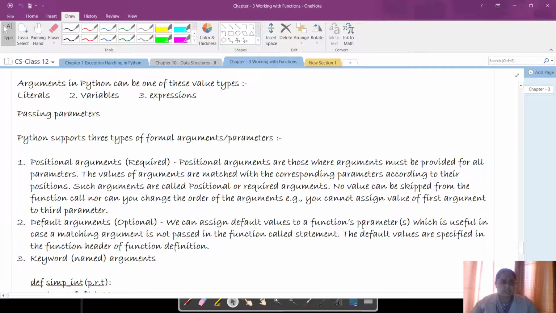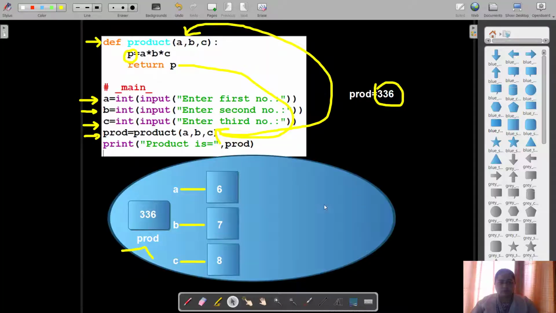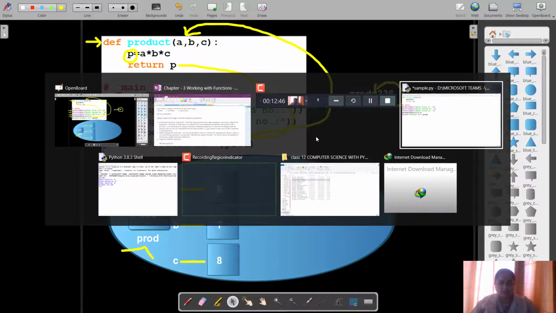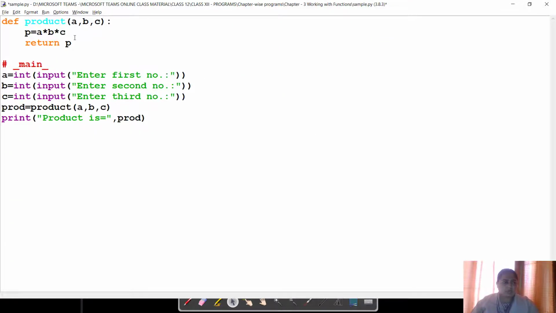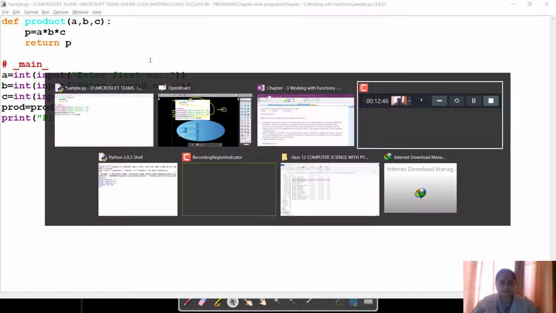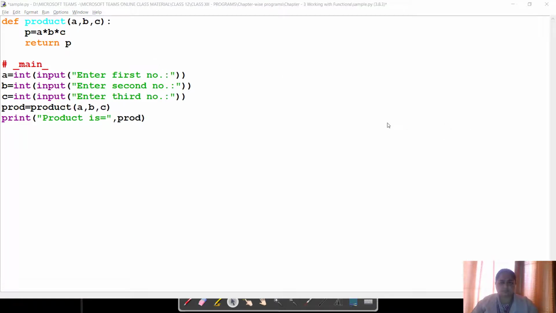Now students, there is also one more thing, that in case of a nested program, what will happen? So let us try to create a program which contains a nested function. So in the same program, I'm going to create another one. Let us try to write two functions in the program.